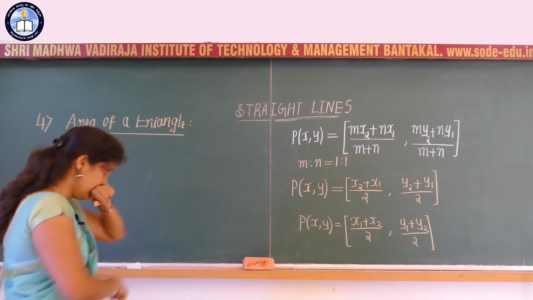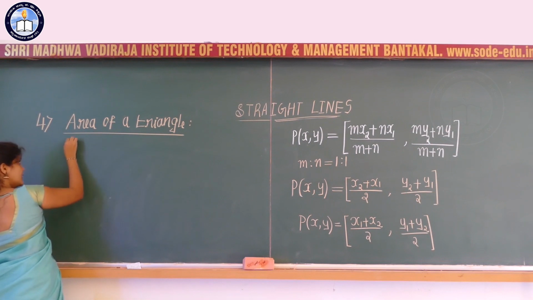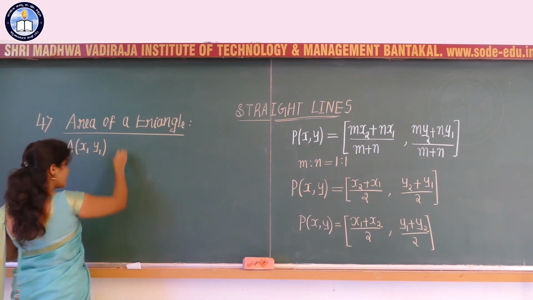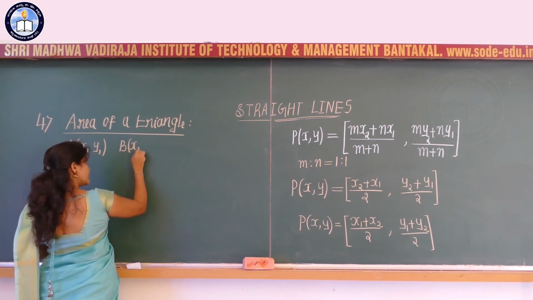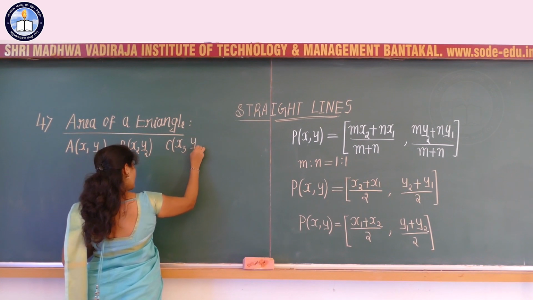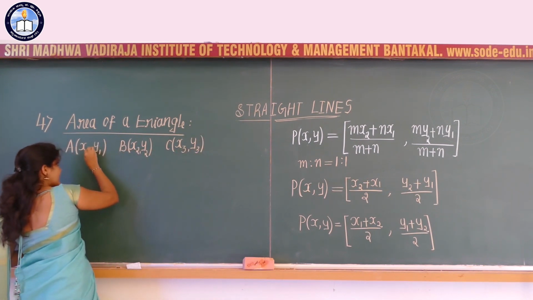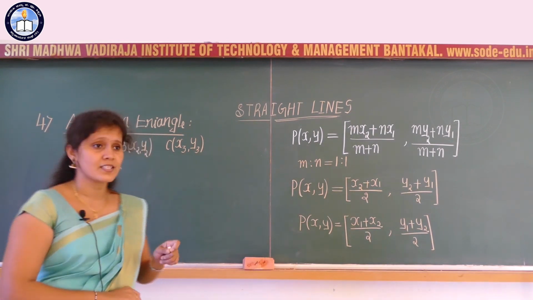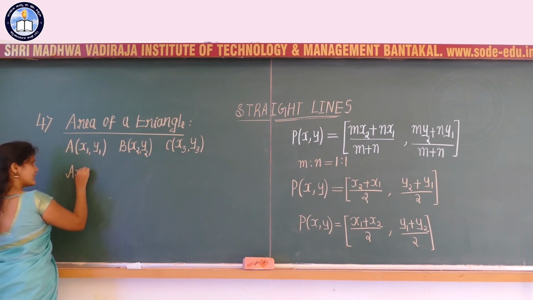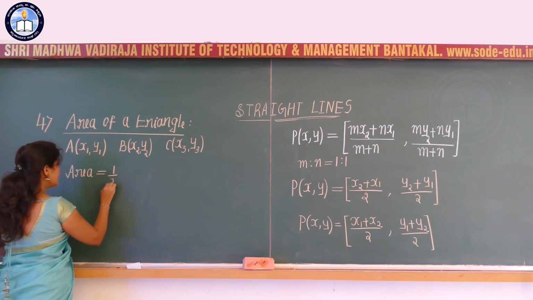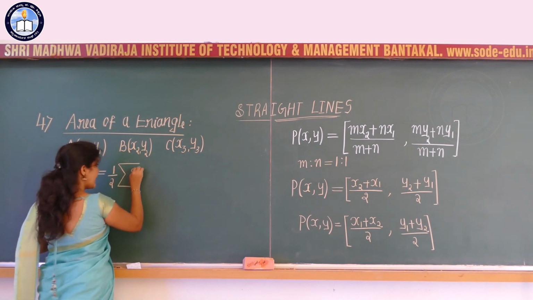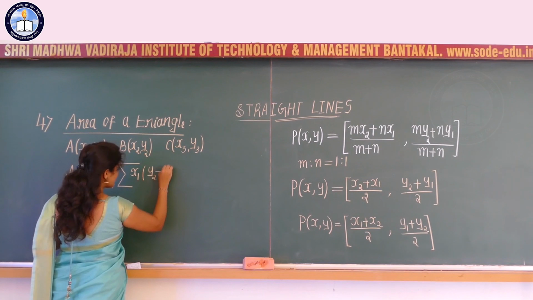Let me write the statement: if A is the first point with the coordinates x1 comma y1, B is a point with the coordinates x2 comma y2, and C is a point with the coordinates x3 comma y3, then the area of the triangle is given by this formula: area is equal to 1 by 2 into summation of x1 into y2 minus y3.